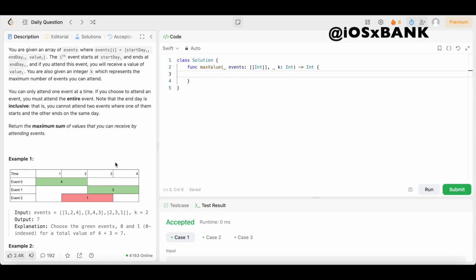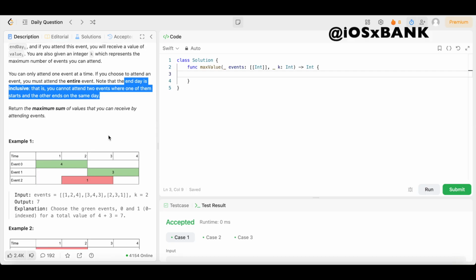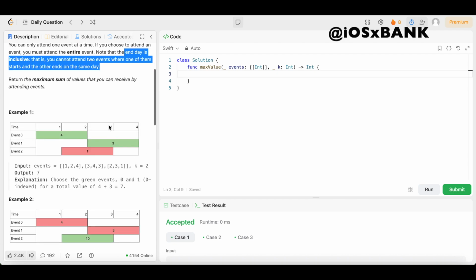In this problem, I can already see that one difference is that the end date is inclusive. That is, you cannot attend two events where one of them starts and the other ends on the same day, whereas in yesterday's problem, it wasn't like that. So that's just one of the differences. Now, with all that being said, let's look at example one.